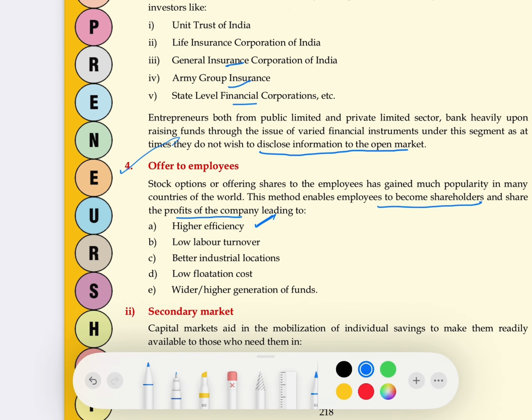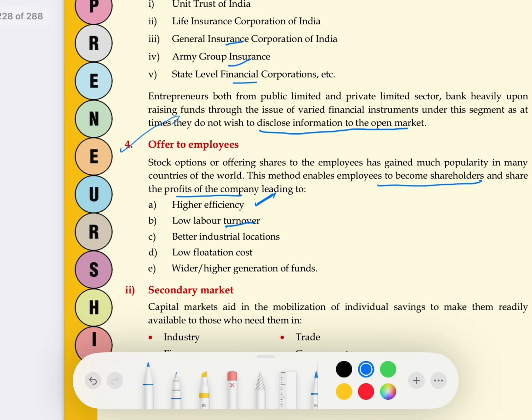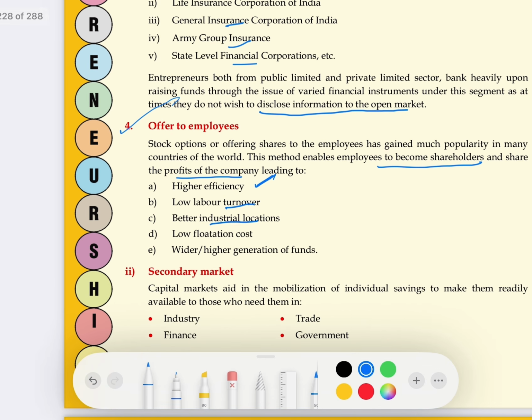Low labor turnover. What is the meaning of labor turnover? The rate at which old employees leave and new employees join is called labor turnover. In case of this offer, employees have already got the feeling of ownership. They will not leave your organization, so there will be less labor turnover. Best industrial location means I will always prefer to work in such type of company where employees are given the status of ownership. So this kind of business is always better industrially located.